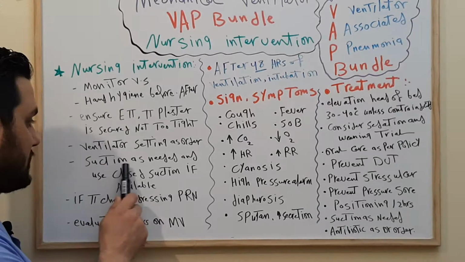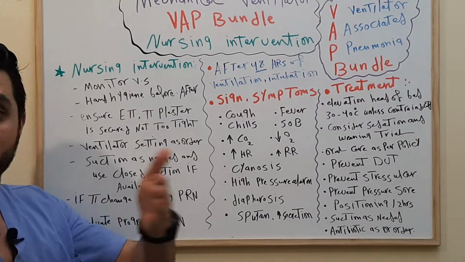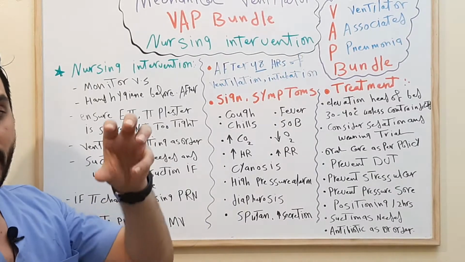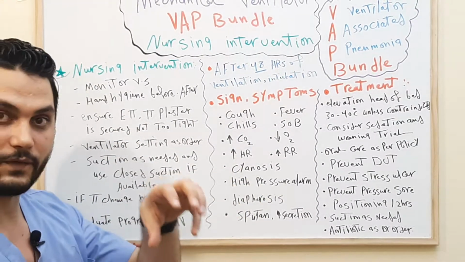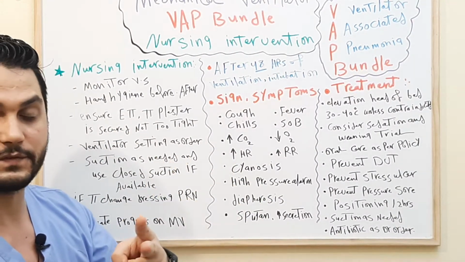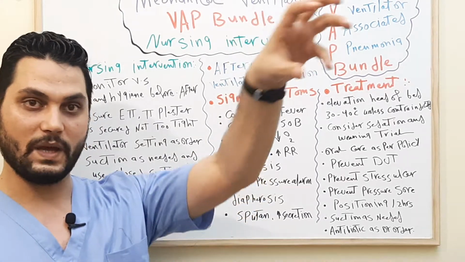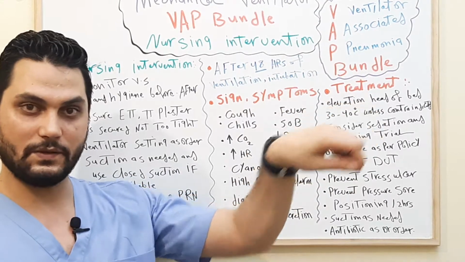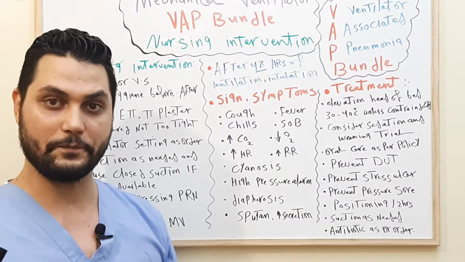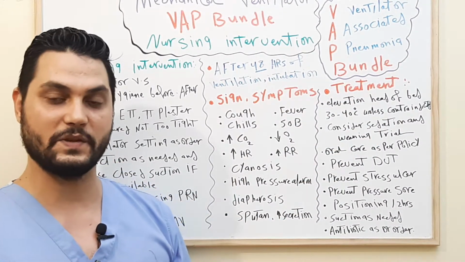Okay. After that, suction as needed. Don't do suction all the time. Suction only as needed and do not exceed 10 seconds. We have 2 types of suction: open suction and closed suction. Open suction is from the suction center, where you connect by tube, disconnect the ventilator, and suction the patient. This is the first type.